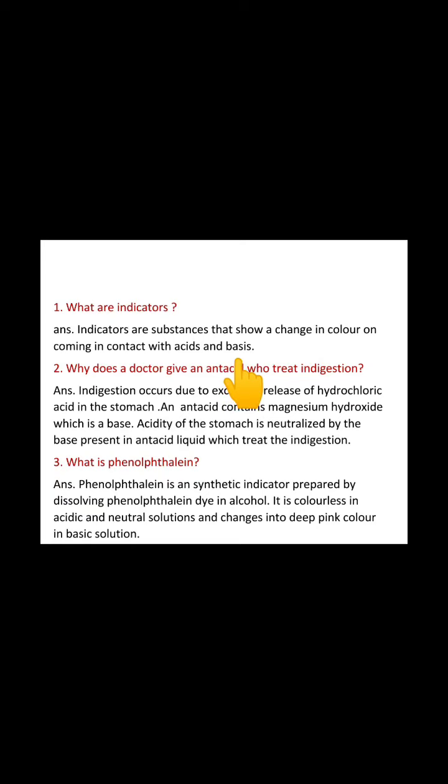Means a substance, whenever it comes in contact with any acid or base, it will change its color, and by that change in color we can find out the nature of the given substance.